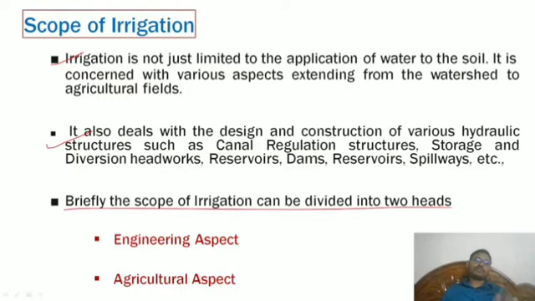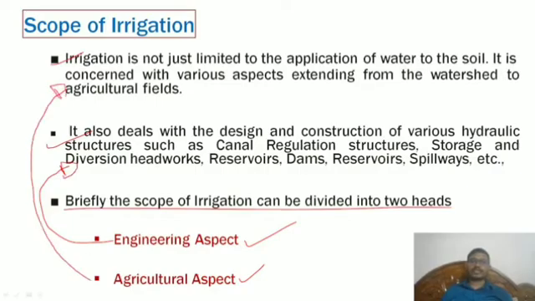Briefly, the scope of irrigation can be divided into the engineering aspect and the agriculture aspect. That's what I have mentioned. This comes under the engineering aspect. This comes under the agriculture aspect. So it will be two criteria. The scope will be useful for the engineering aspect, like constructing dams, reservoirs, spillways, storage, diversion heads, canal regulations, and everything.